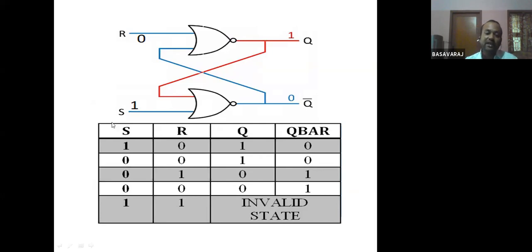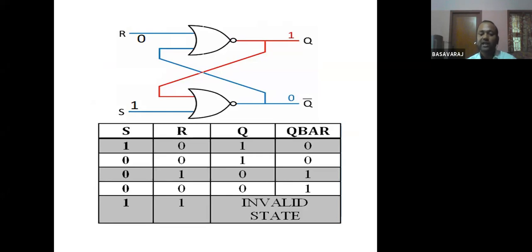So this particular input I will call Set S, and this is R, Q and Q bar. Here, you can see from this particular output, a signal is being given as the input here. This particular path we call the feedback. From the output, a signal is given as the input. It's a feedback connection. Likewise, from this particular output, it is going to this particular input of the other gate. Now let us see the working of this particular circuit. I'll consider two cases.